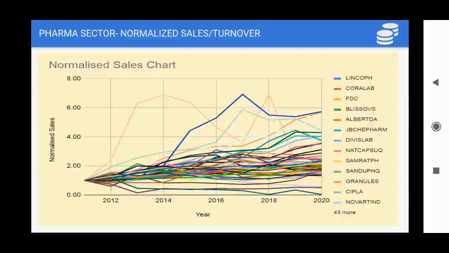Then this is a normalized sales chart, and nothing to worry, because the outliers you can simply ignore. At the end you do not have to worry about the names of the stocks. At the end, we are using our ERM, and we'll show you the best filtered stocks. So this is like the filtration process. It starts from sales, then we move on to profit, net profit, and all these things.